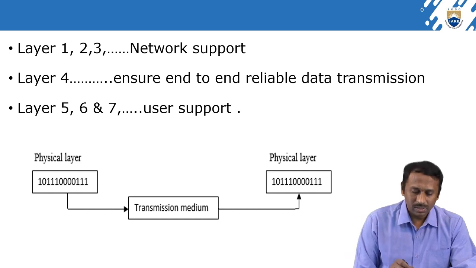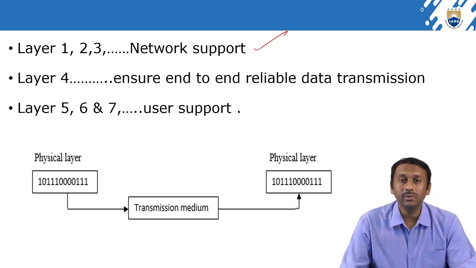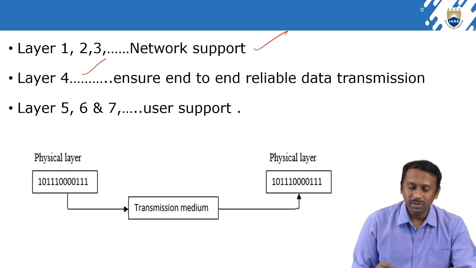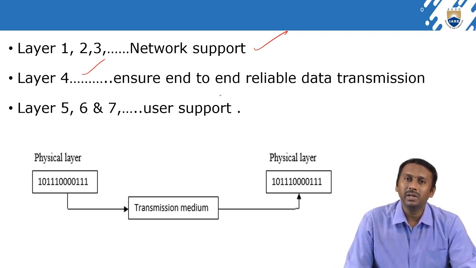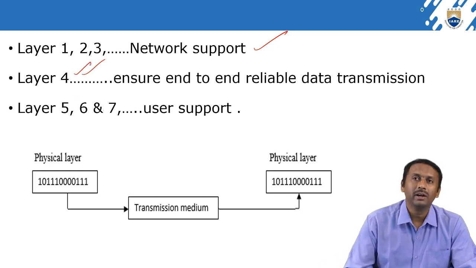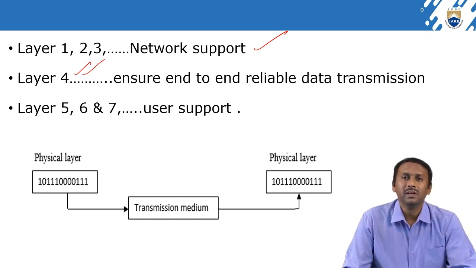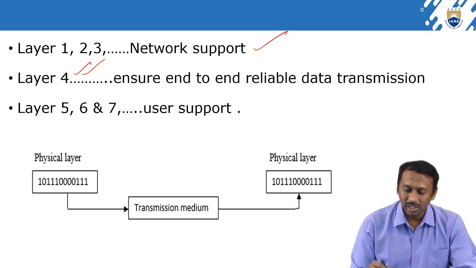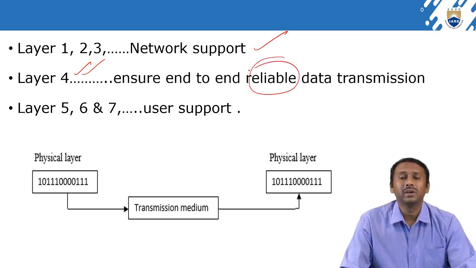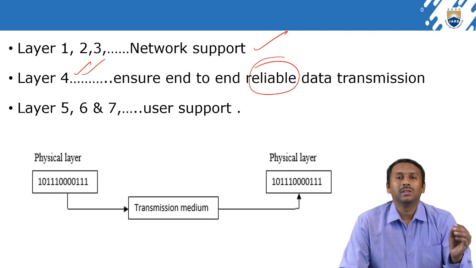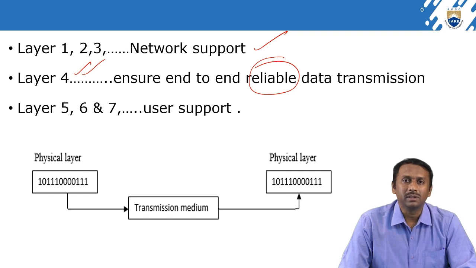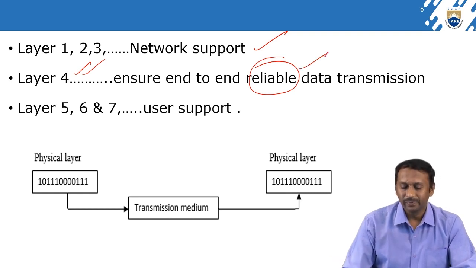So we already know this. Layers 1 to 3 are the hardware layers, which we can also call network support layers. And layer 4 is the heart of the OSI reference model, which ensures end to end reliable data transmission, because layer 4 is called the transport layer, right? What is reliable data transmission? It means that whatever data the sender sent, the same data is received by the recipient.